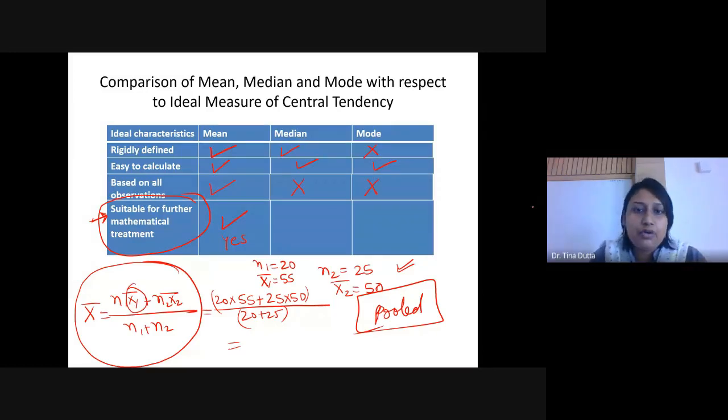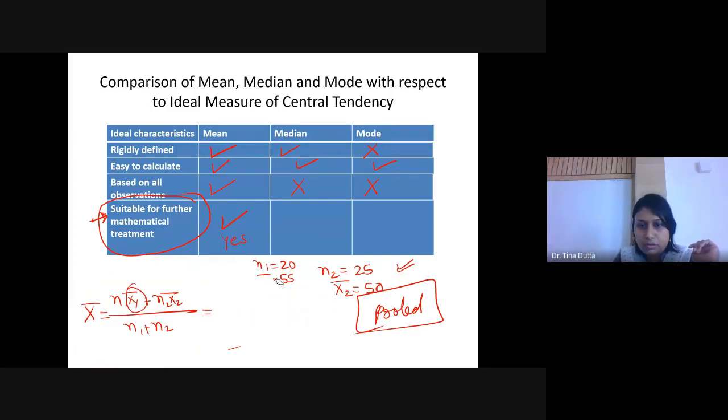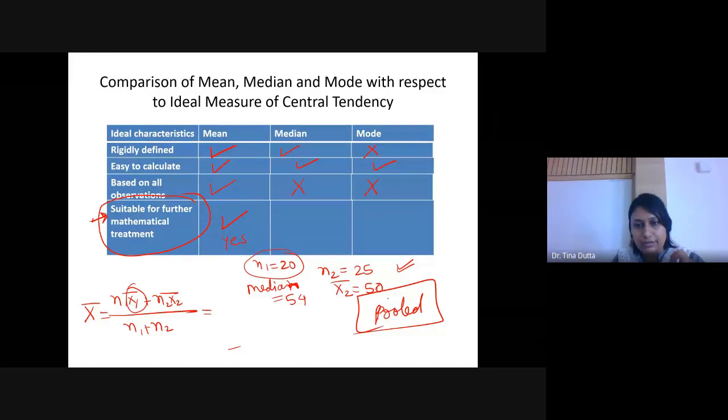But median and mode, we cannot do this for median and mode. Suppose for 20 students, if I know the median marks, and suppose the median marks is 54. That means 10 students have scored less than 54 and 10 students have scored more than 54. So I got the median for this particular sample.